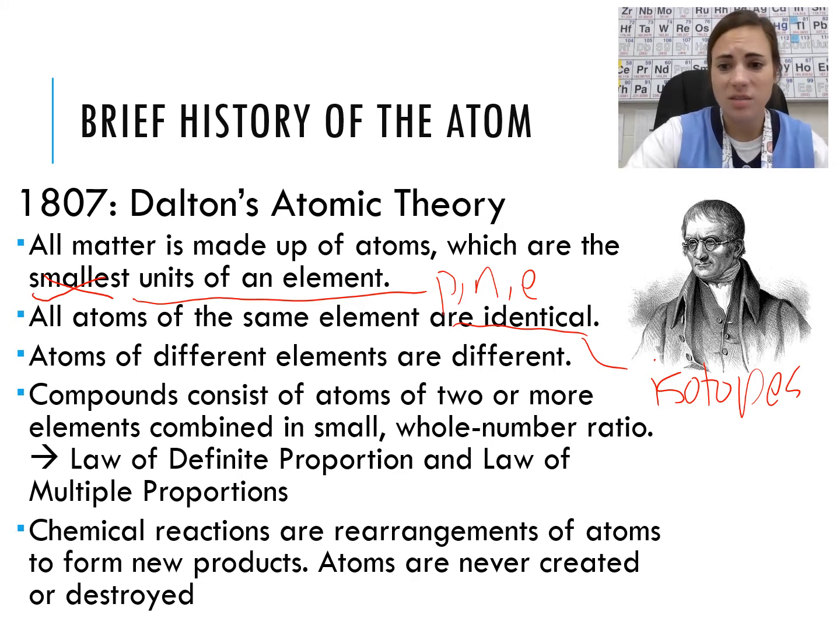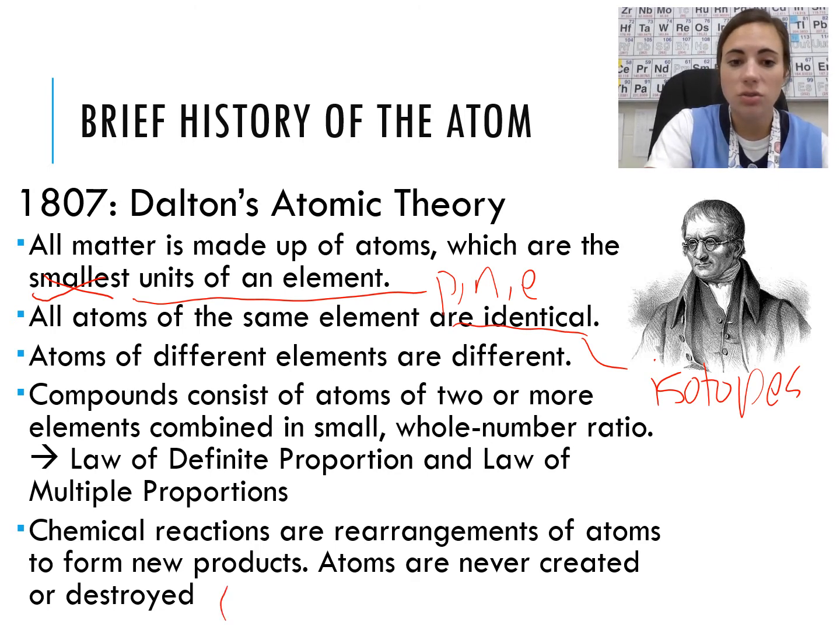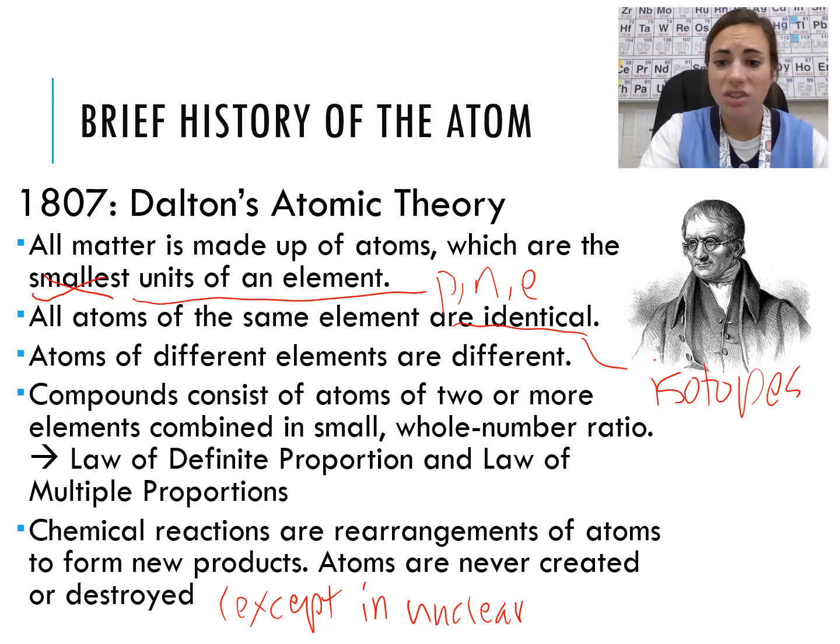We're never going to have decimals or anything like that. And chemical reactions are rearrangements of atoms to form new products. Atoms are never created or destroyed. That is true, except in nuclear reactions, which of course Dalton didn't know about. So for the most part, this holds up pretty well.